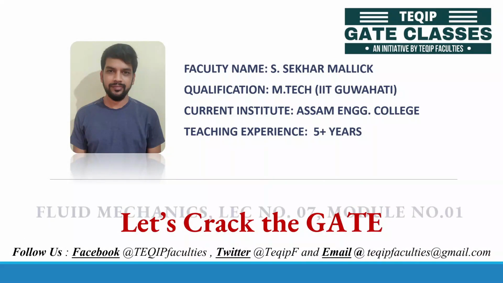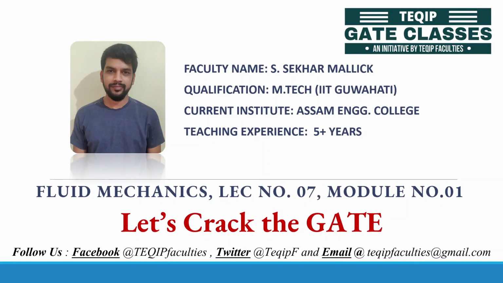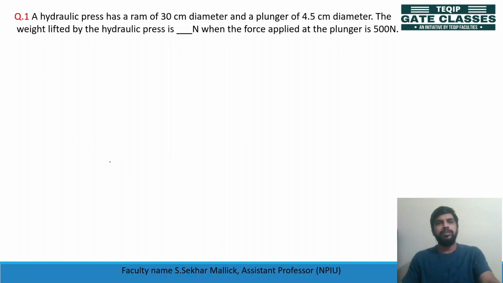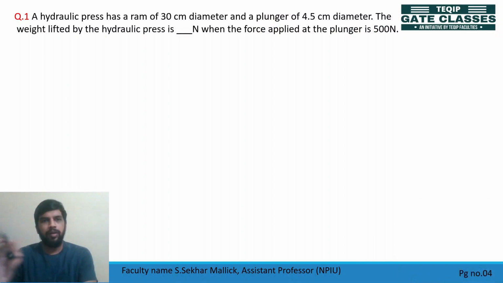This is your lecture number 7, and in this topic we will try to solve few numericals based on pressure measurement or manometry. So let's begin. First is a hydraulic press has a ram of 30 centimeter diameter and a plunger of 4.5 centimeter diameter. The weight lifted by the hydraulic press is dash Newton when the force applied to the plunger is 500 Newton. Ram, hydraulic press, what is that?